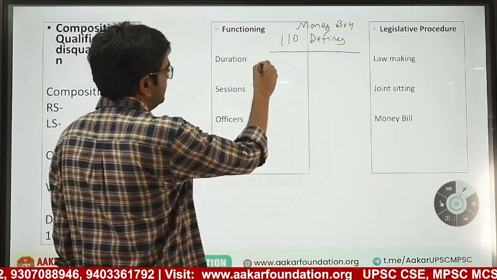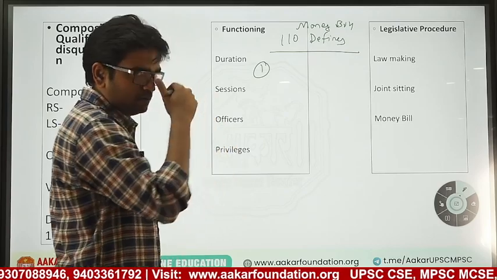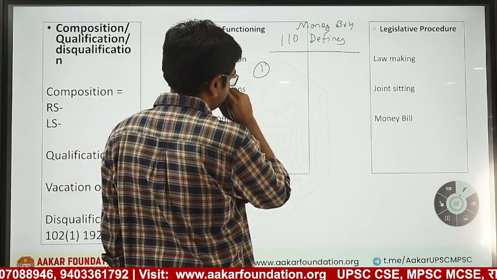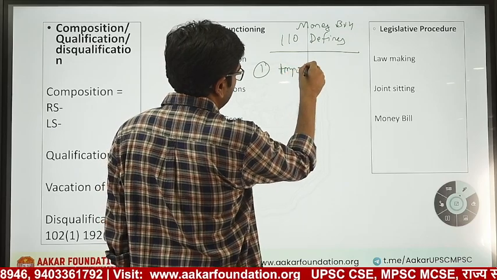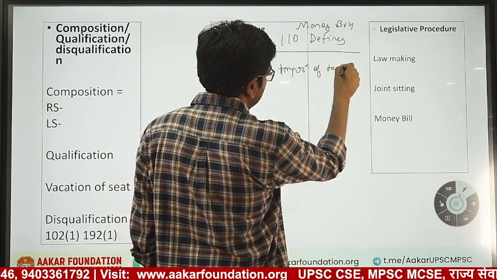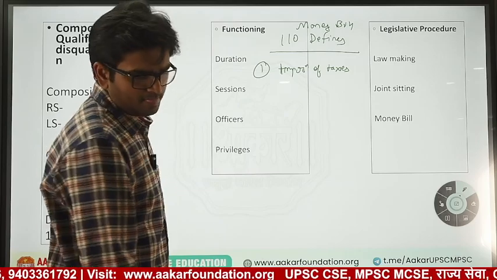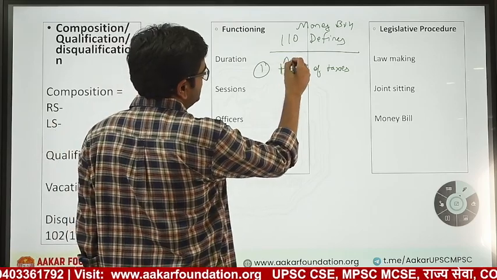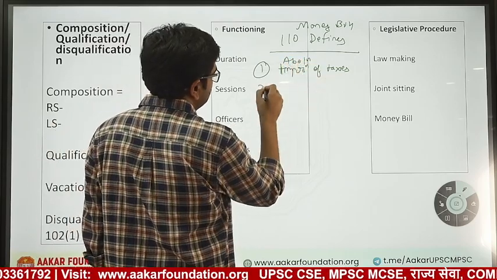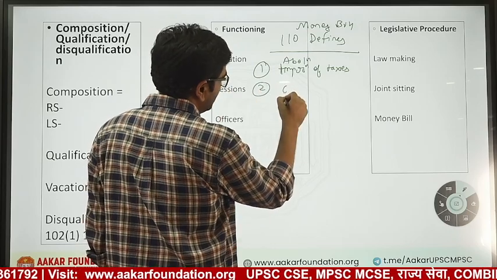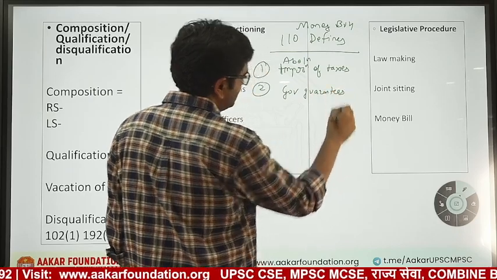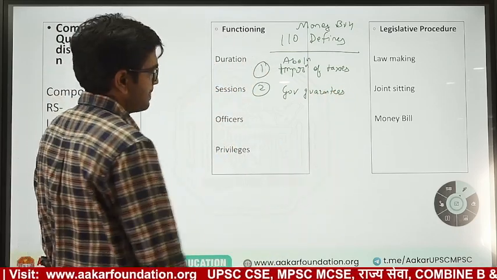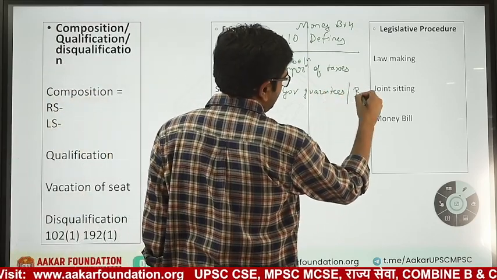Any bill which is concerned with, for example, imposition, abolition, etc. of taxes. Second, government guarantees, borrowings or debts.